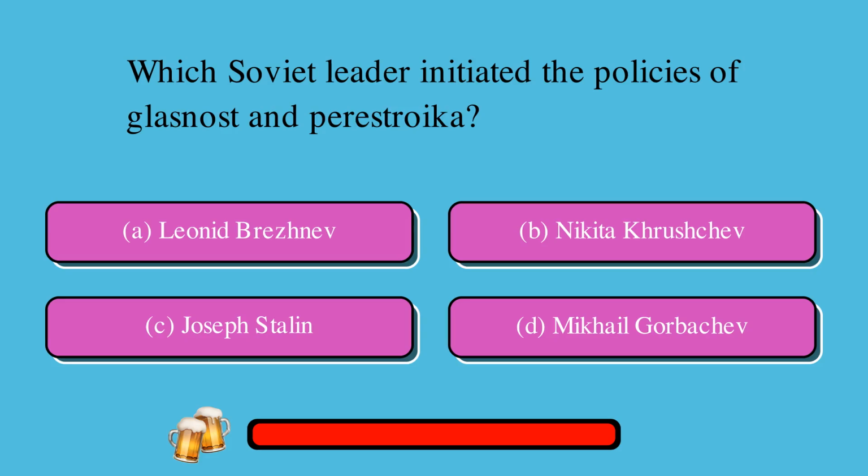Which Soviet leader initiated the policies of glasnost and perestroika? Is it A. Leonid Brezhnev or B. Nikita Khrushchev or C. Joseph Stalin or D. Mikhail Gorbachev? The correct answer is D. Mikhail Gorbachev.